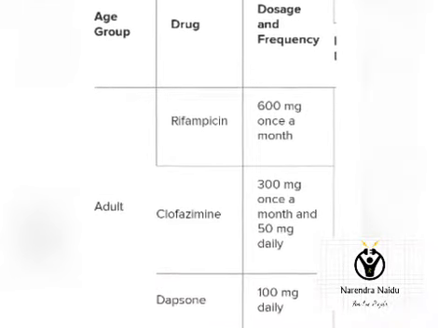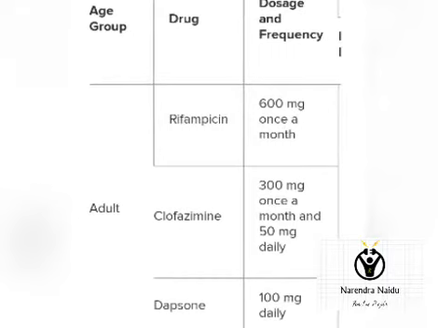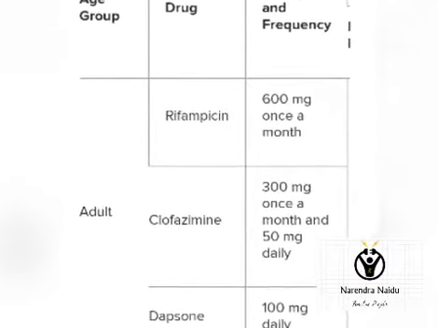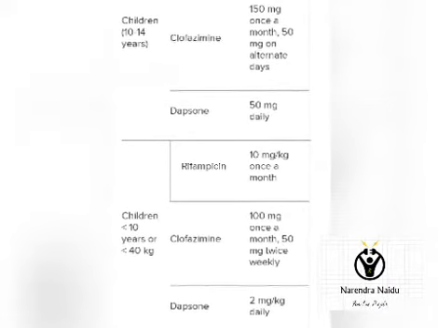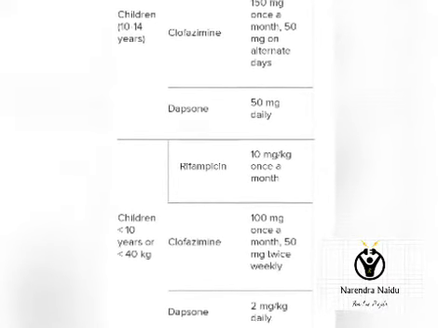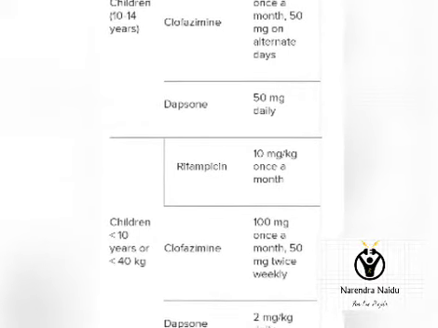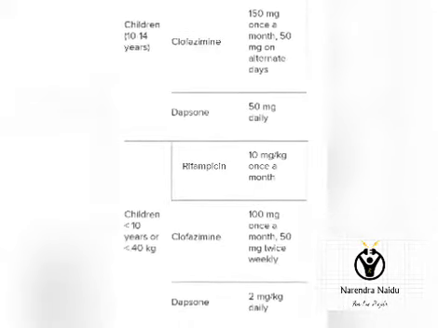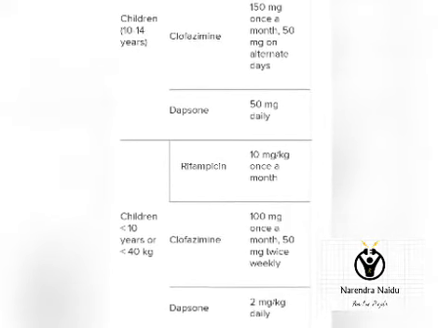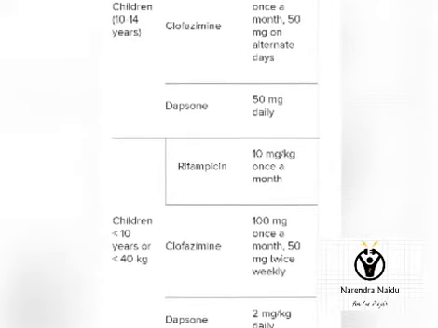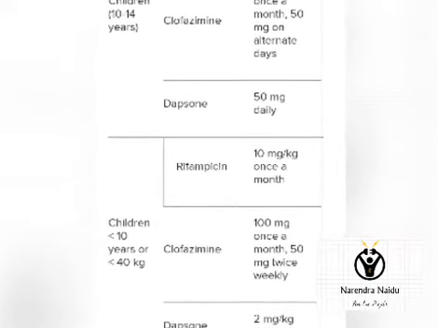And when it comes to treatment for adults, rifampicin, clofazimine and dapsone are given in combination. For 10 to 14 years children, clofazimine and dapsone are given in combination. For children less than 10 years, clofazimine and dapsone are given in lesser doses, to children who are less than 10 years or who have less than 40 kgs of body weight.